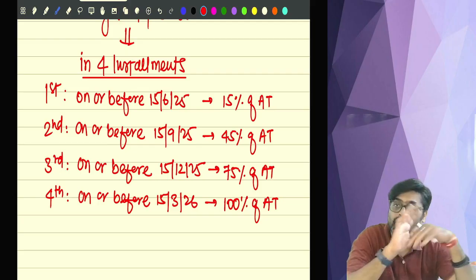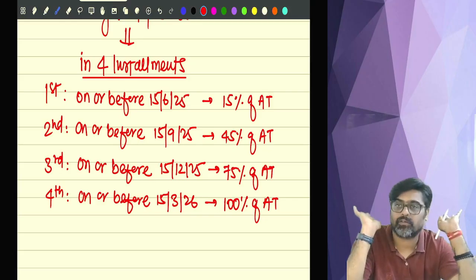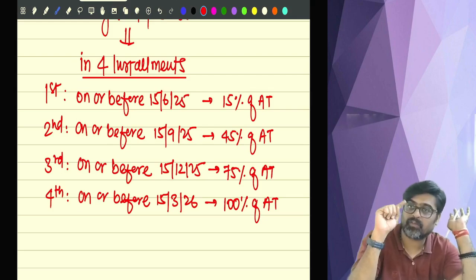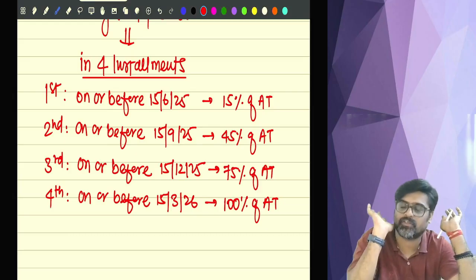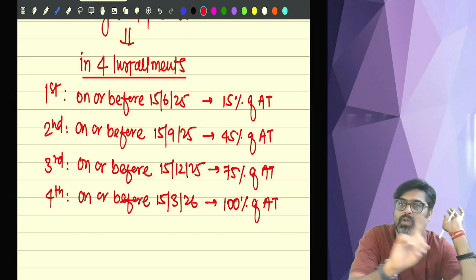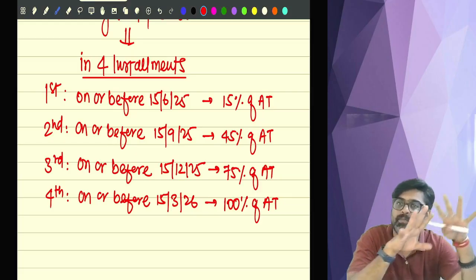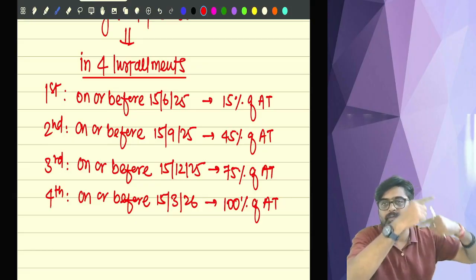So on or before 15th March, you have to pay the entire advance tax. So 100% of your advance tax minus the first, second, and third installments which you have actually paid, whatever balance is there, that you pay on or before 15th of March. So that till 15th March your 100% advance tax comes to us.